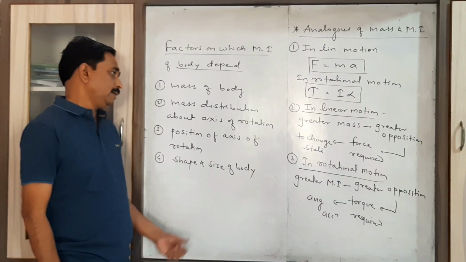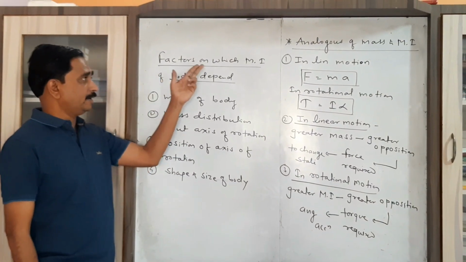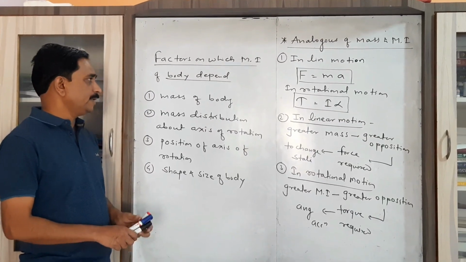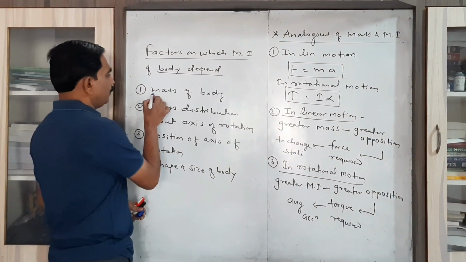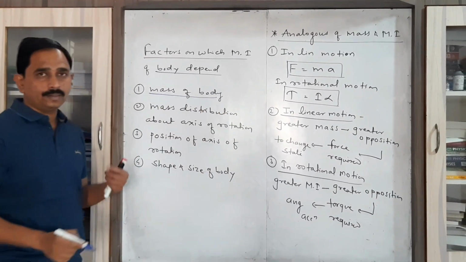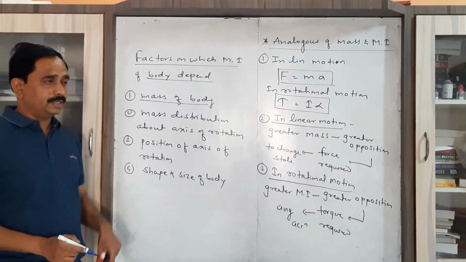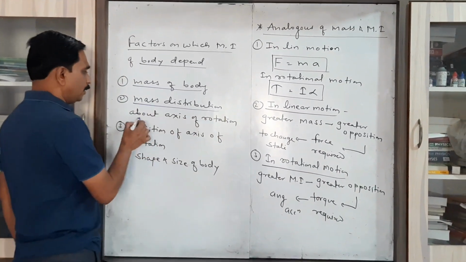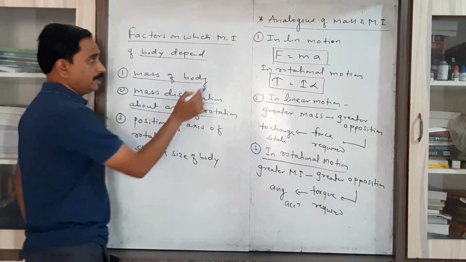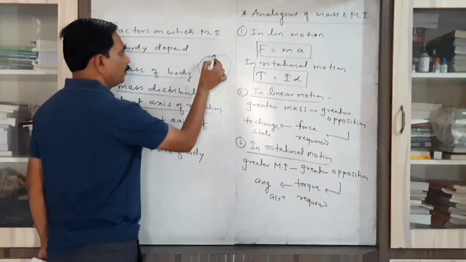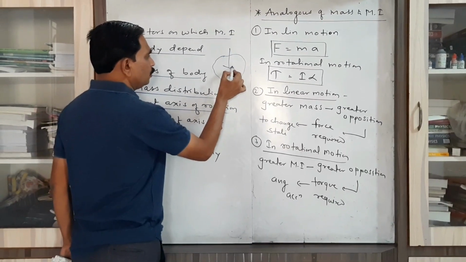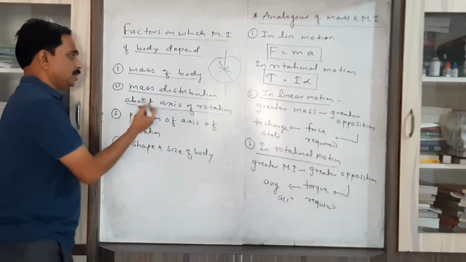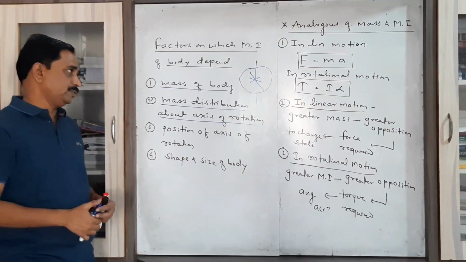Now we have to consider the factors on which the moment of inertia of a body depends. First, the mass of the body, whether the mass is smaller or greater. Second, mass distribution about the axis of rotation. It means whether the particles of the body are present close to the axis of rotation or away from it. That is called the mass distribution.